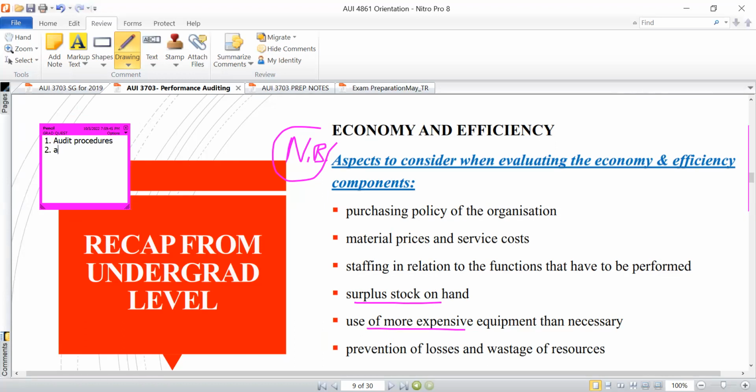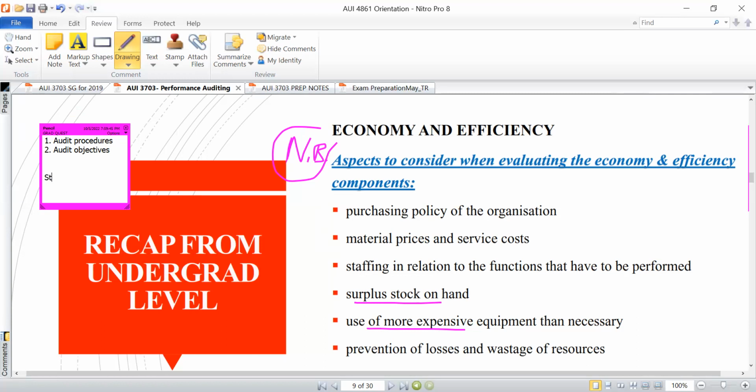Or if they ask you to draft audit objectives, audit procedures, audit objectives, here is your point of departure.